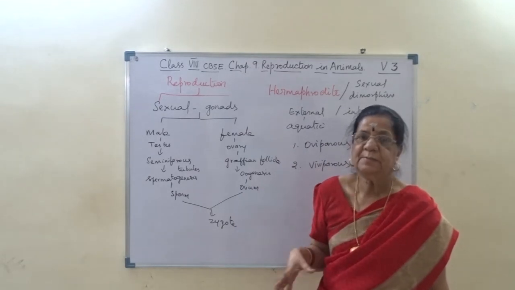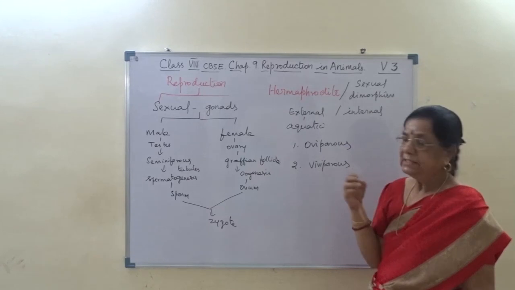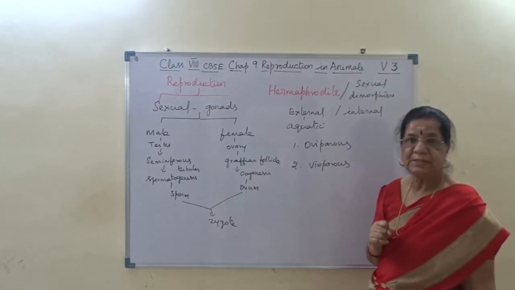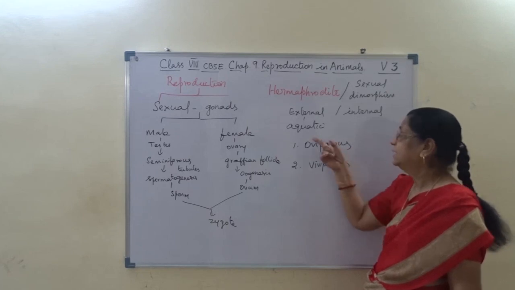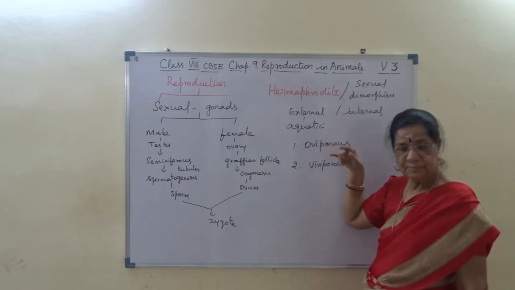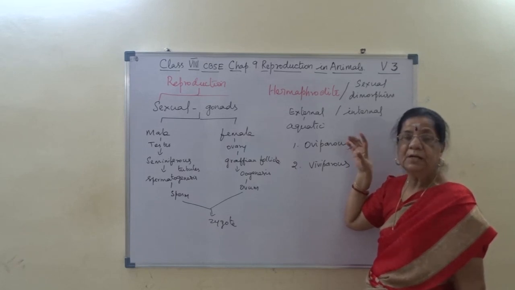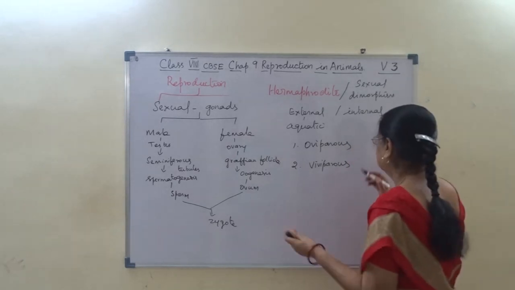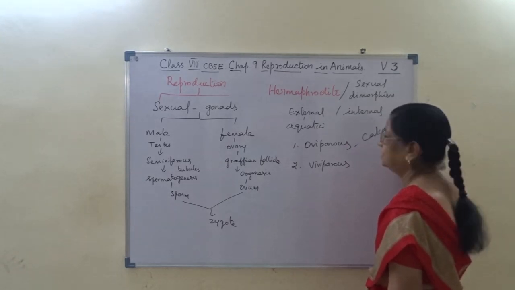All the birds, and frog and fish, are oviparous animals. Hen and all the birds are oviparous animals, and their eggs are covered by a calcareous shell.